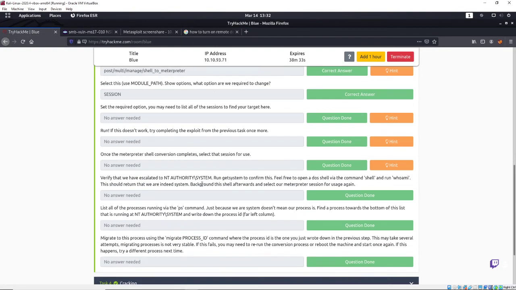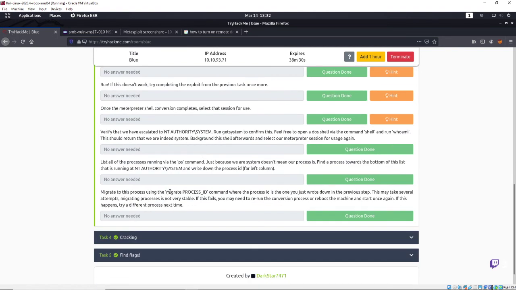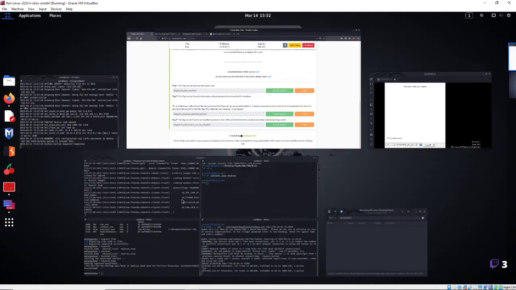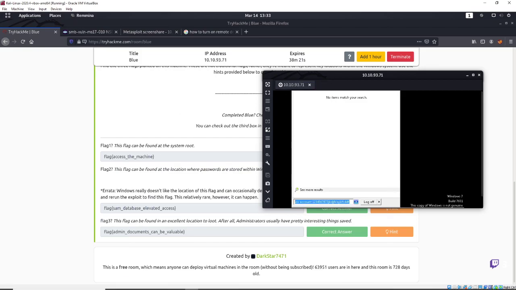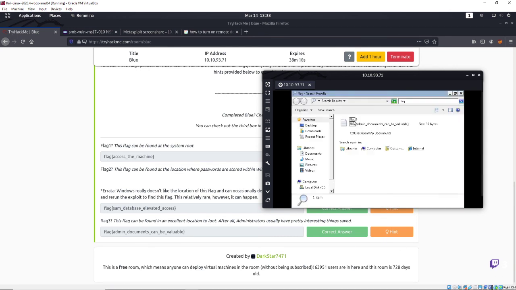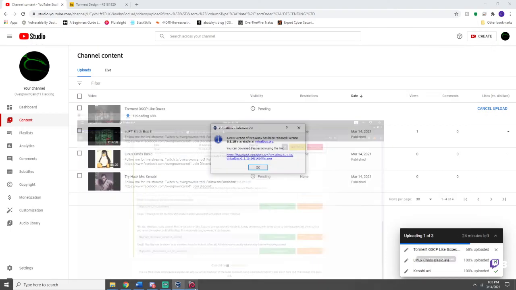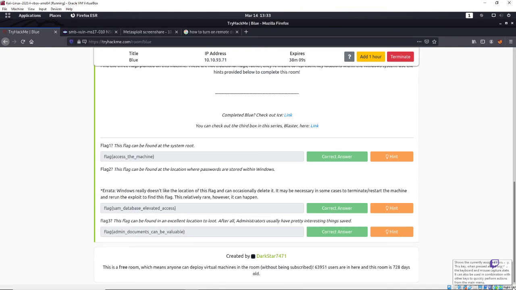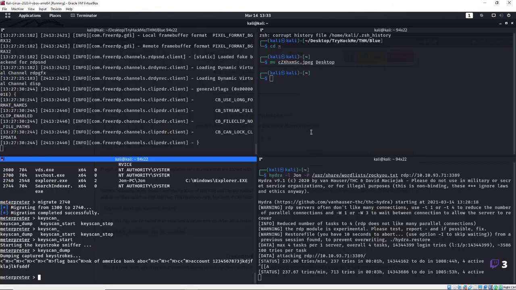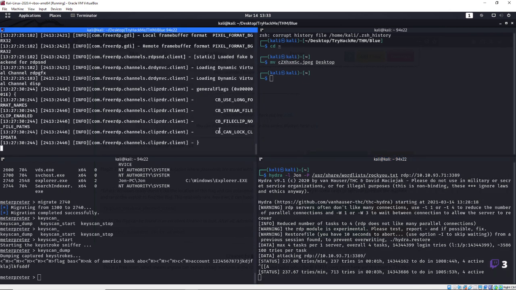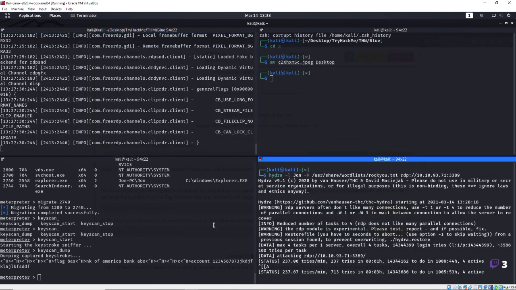Go ahead and get back to this guy, make sure I didn't miss anything. We're already system. We did do a migrate process ID, just showed you that. We did crack his password with John the Ripper, and we found the flags because we were able to get into here. We were able to just get right into it, do our flags, and do our flag 1, 2, and 3. So that should be just about everything. I'll stick around for a minute, see if there's any questions, and hope you guys learned something on how dangerous Windows systems are, how dangerous Eternal Blue is, and what you're actually able to do with it. Hopefully this guy finishes. This is something you kind of do on your own time too, or you can make a vulnerable machine or whatever else to be able to go and do that with it.